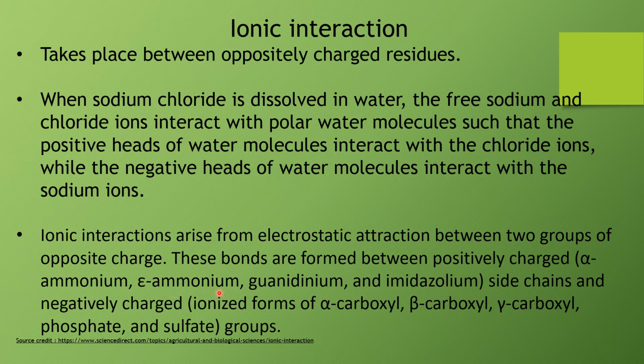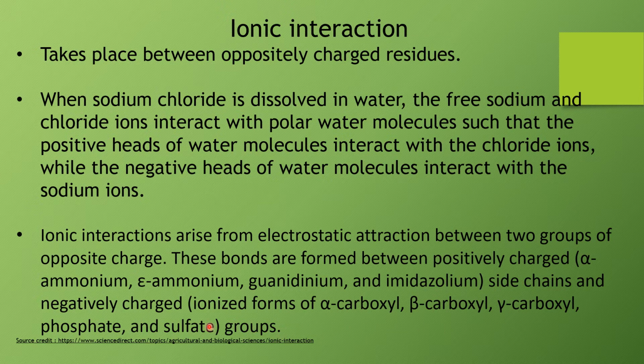Then another is guanidinium, present in arginine, which has two ammonium groups if you know the structure. Then another is imidazolium, present in histidine. So alpha ammonium is in almost all amino acids, then lysine, arginine and histidine. These confer the positive charge for ionic interaction in biological systems.